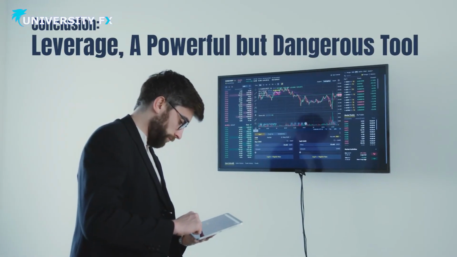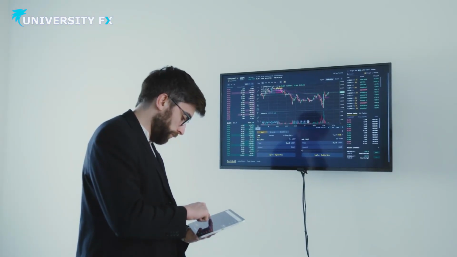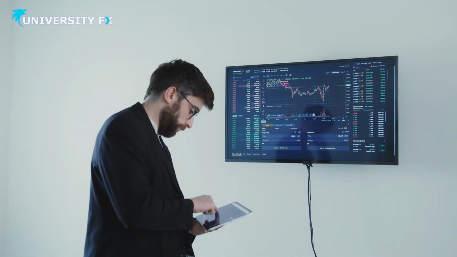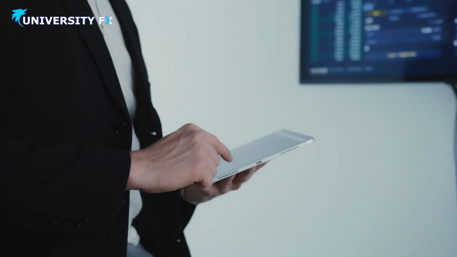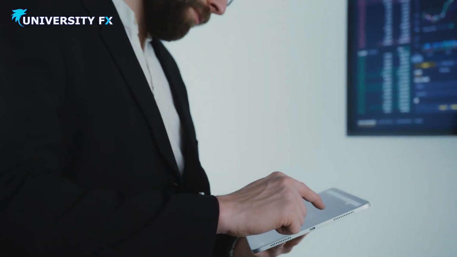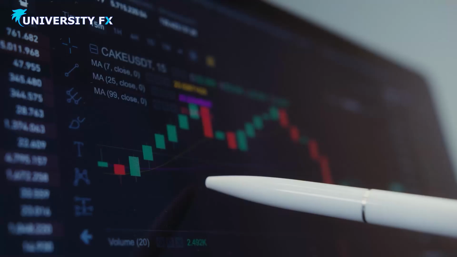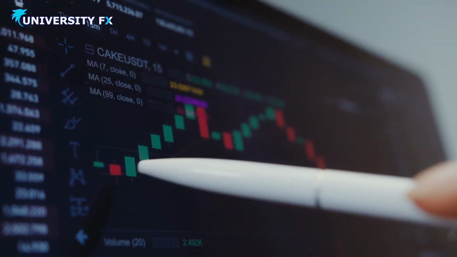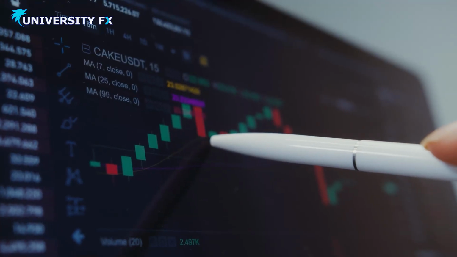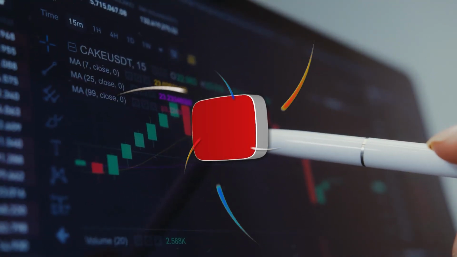Conclusion: leverage, a powerful but dangerous tool. Leverage in Forex can create incredible opportunities for traders, but misuse can lead to devastating losses. To succeed, you must approach leverage with caution and a solid understanding of risk management. Remember, leverage is a double-edged sword. Only by managing its risks effectively can you unlock its potential rewards. Are you ready to use leverage safely and effectively in your trades?